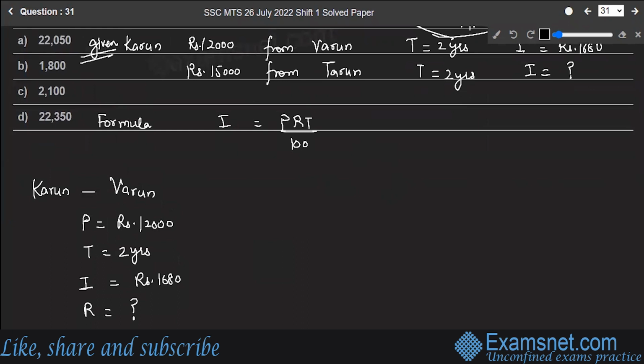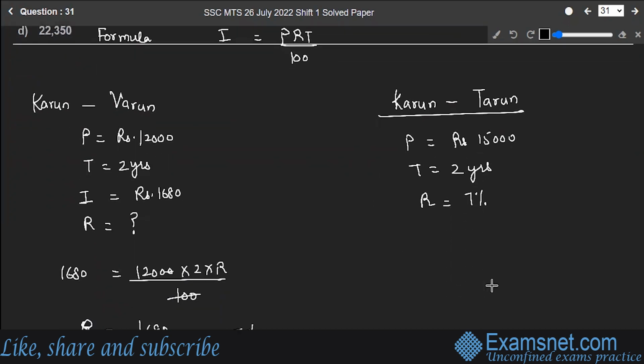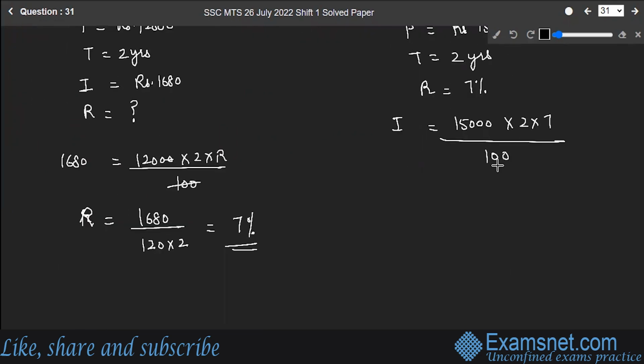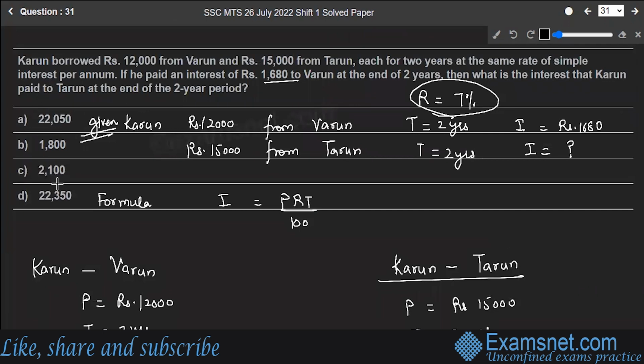Now let's go for Karun and Tarunishu. In this case, the principal was equal to 15,000, time 2 years. The rate we just calculated as 7%. So what will be the interest now? 15,000 into 2 into 7 upon 100. So let's cancel them. You will have 30 multiplied by 300 multiplied by 7, which will give you 2,100. So this 2,100 rupees is the interest paid to Tarun by Karun. Option C is the correct answer to the question.